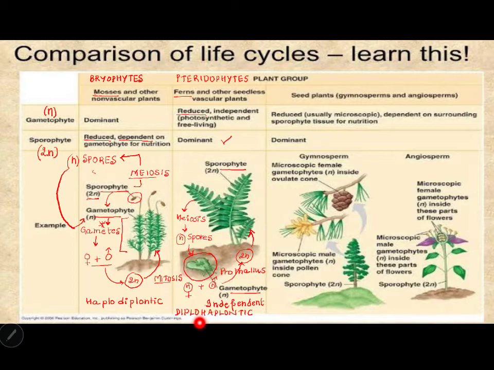And then seeded plants, both gymnosperms and angiosperms, completely terrestrial plants which classically reproduce through sexual reproduction.